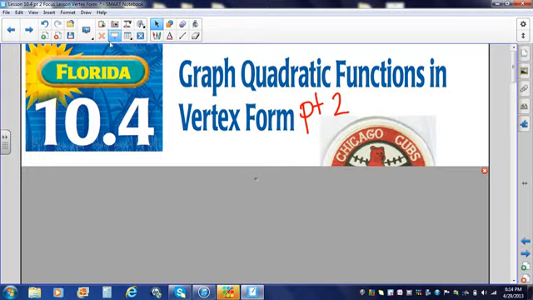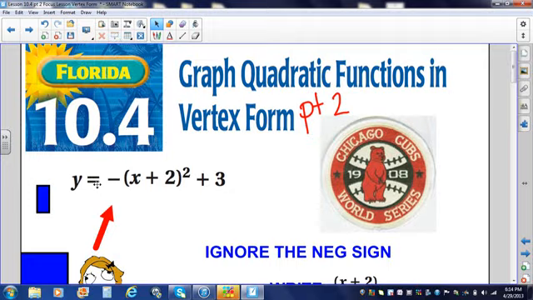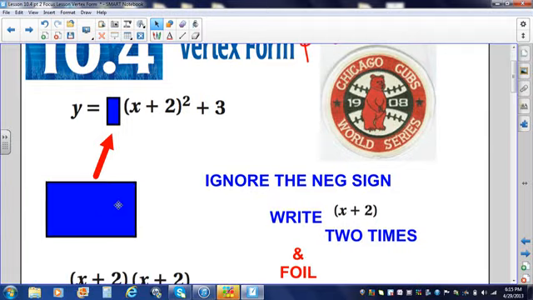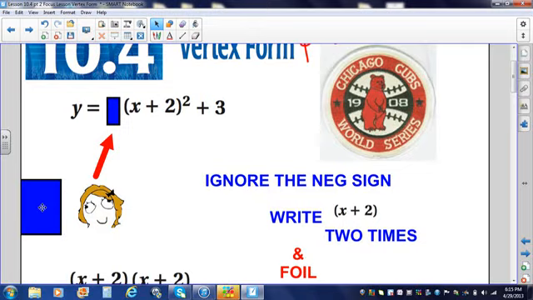If you would, please copy down the equation y equals negative, parentheses, x plus 2, parentheses squared, plus 3. Okay. I'm going to ignore the fact that the Chicago Cubs haven't won the World Series since 1908. And if you try reminding me of that fact, I'm going to ignore it, just like you are going to ignore the negative sign because it's trying to troll you. So let's ignore that troll. Nice troll. Thanks, Block 5, or Block 6 if it's an even day.